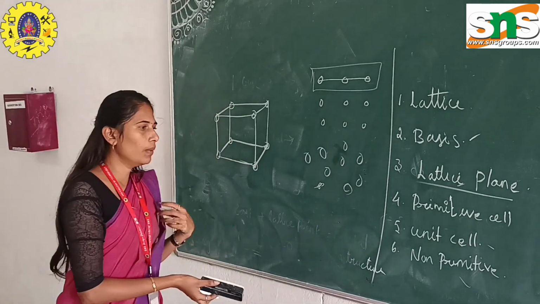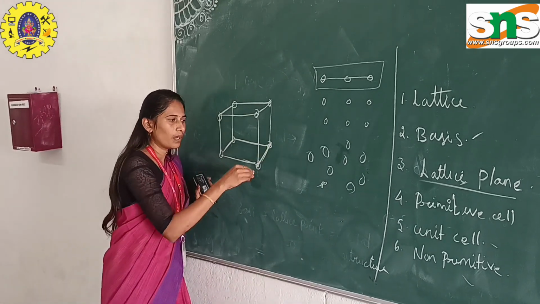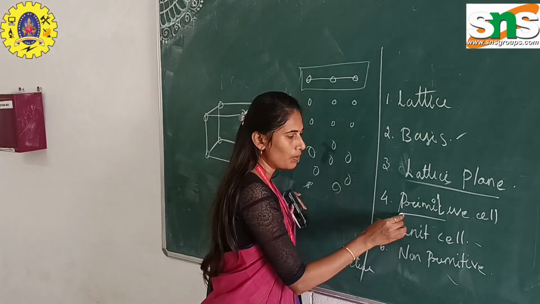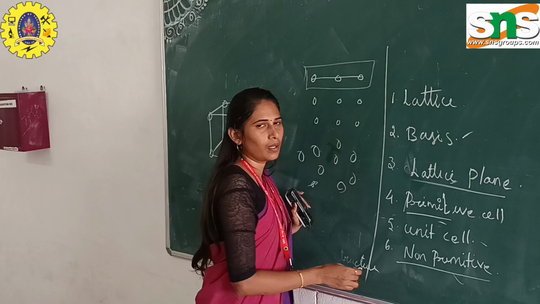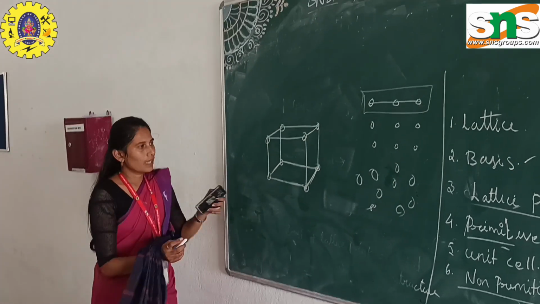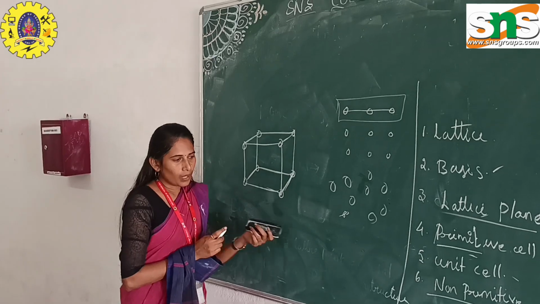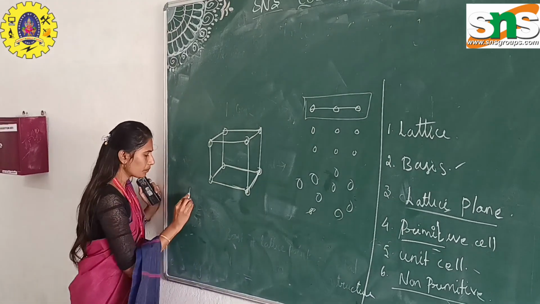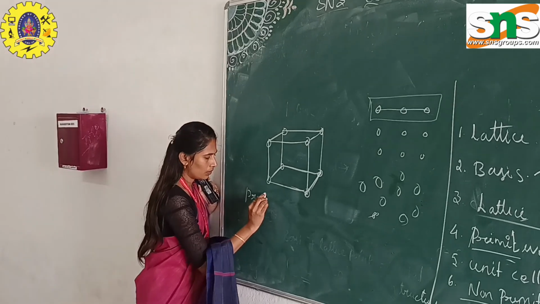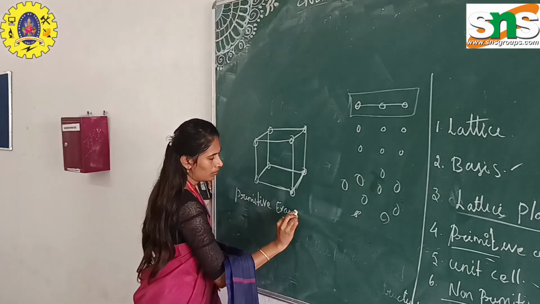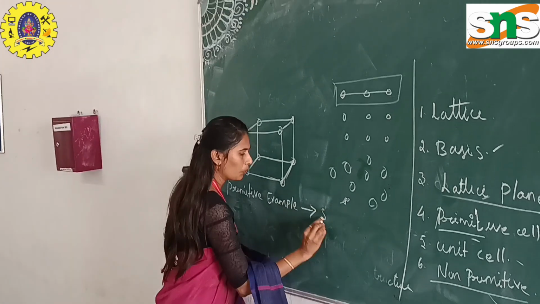Next one is primitive. Primitive consists of only one lattice point. That is called a primitive cell. And non-primitive is nothing but two or more lattice points present inside the cubic structure. That is called a non-primitive cell. For example of primitive cell, primitive example, simple cubic.